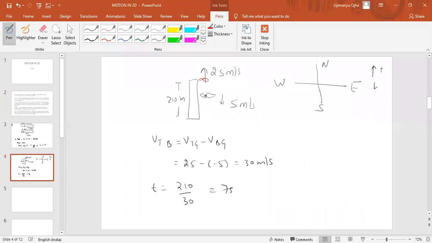Train is moving upward. So how much has this bird traveled to cross the train? That is 210 meters. So we have used the formula S_TB equal to V_TB into T. What is the displacement of train with respect to bird? 210 by 30, means time will be 7 seconds.